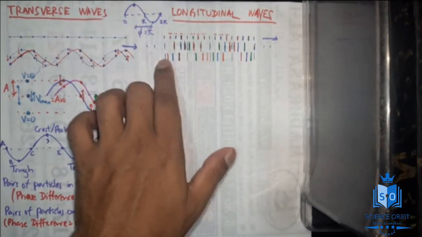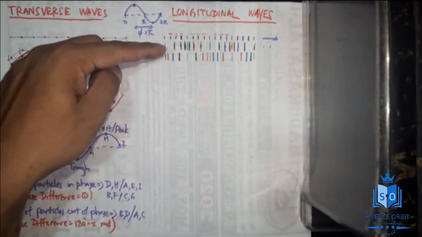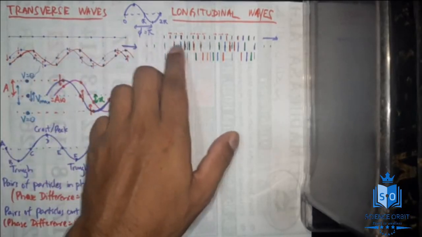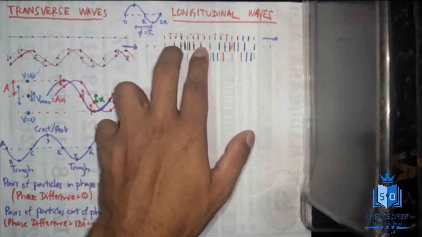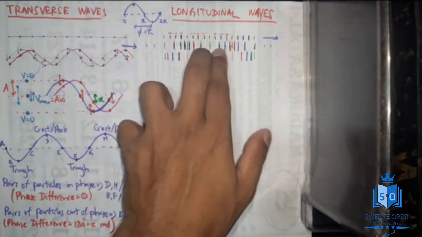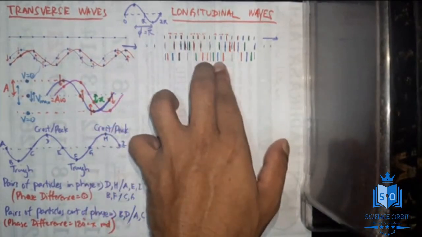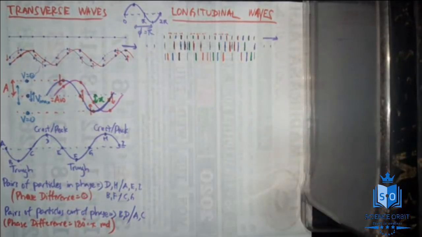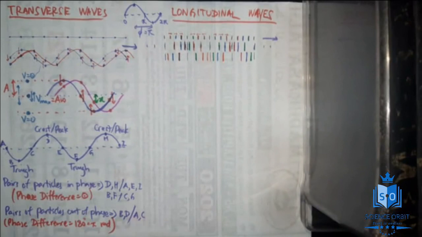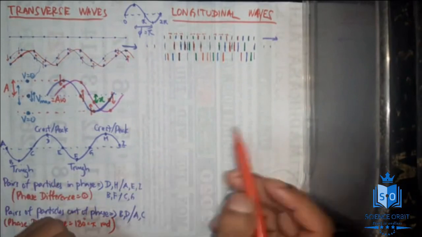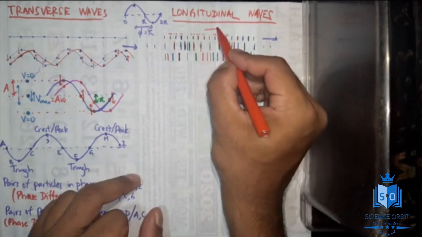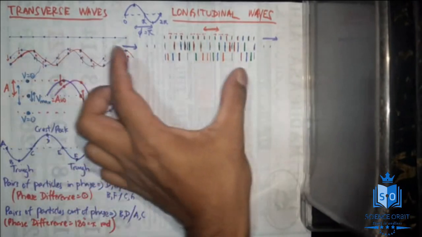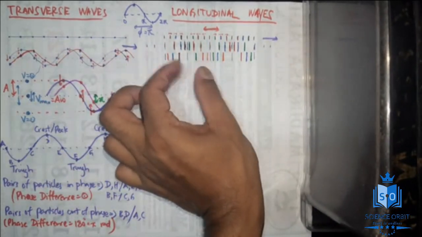Now look at this point. Now look at this. This is the same wave at different situations. Here all these particles moved closer to each other. Now they are moving away from each other. Whoever moved away from each other are moving closer to each other. Whoever again moved closer to each other have moved away from each other. So what is happening? If you take one single particle, it is performing simple harmonic motion this way. They will keep on doing that. So for us, it will appear like the medium is shrinking and then expanding, shrinking then expanding.